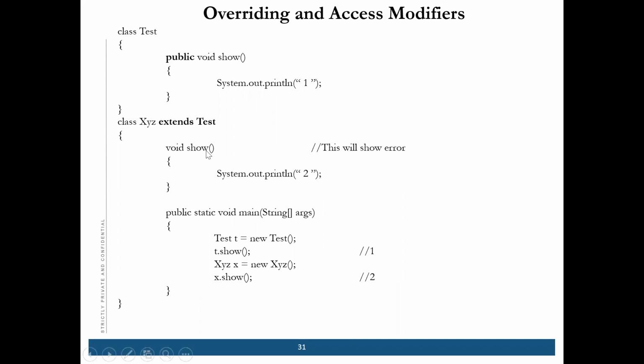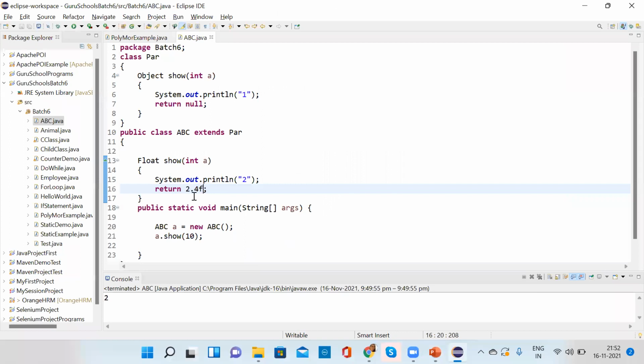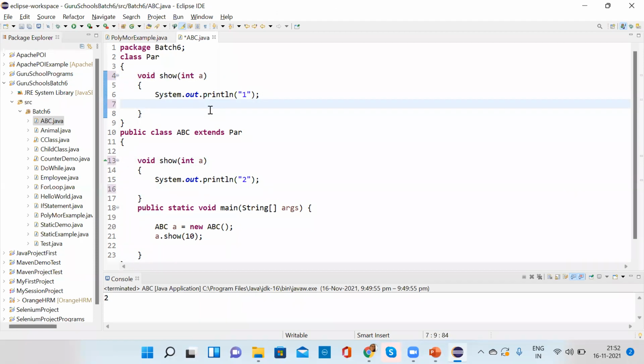Okay. Default. So suppose here I am writing void. Both are void, then it is working, right? These are the default access modifier. But instead of, this is the return type actually.